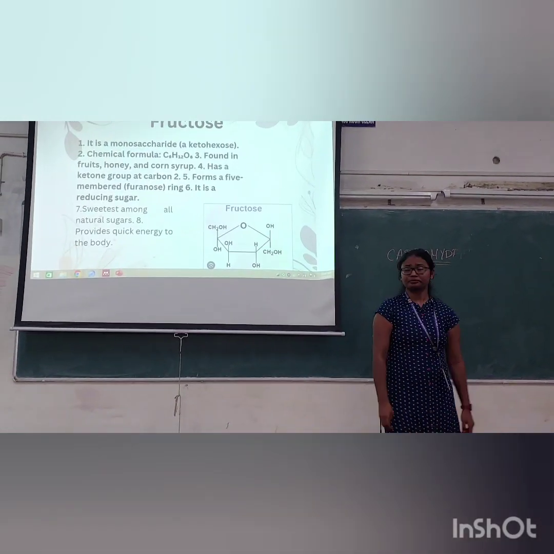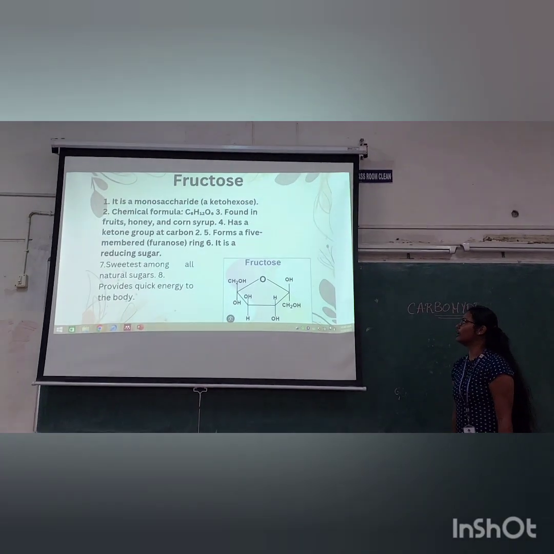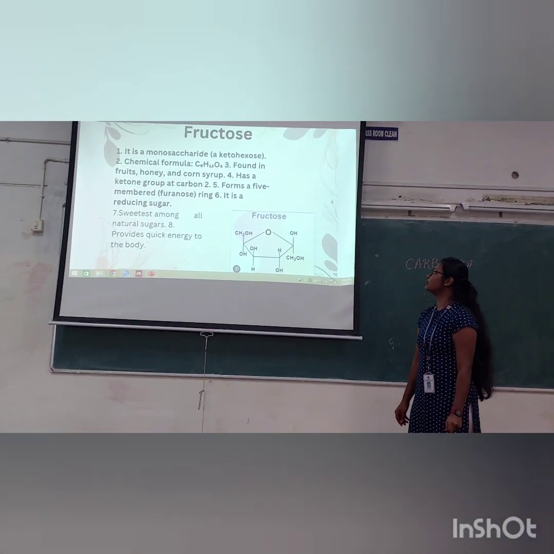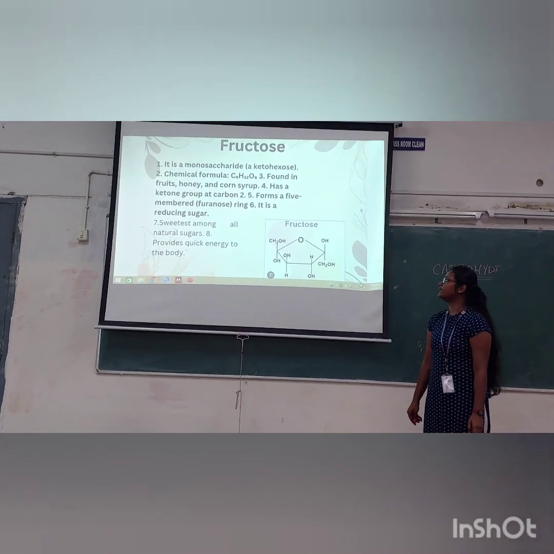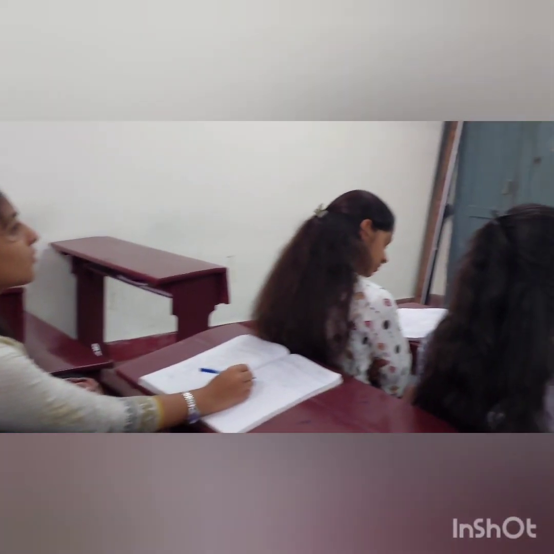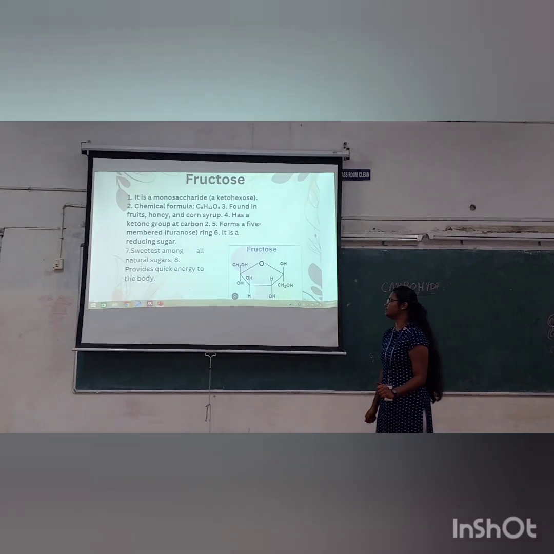Next, fructose. Coming to fructose, it is a monosaccharide, a ketohexose. Chemical formula C6H12O6, found in fruits, honey and corn syrup. It has a ketone group at carbon 2, forms a 5-membered furanose ring. It is a reducing sugar. Sweetest among the natural sugars, provides quick energy to the body.